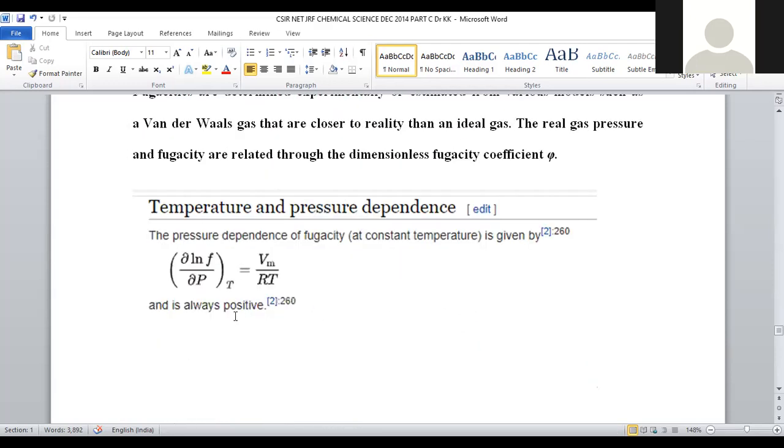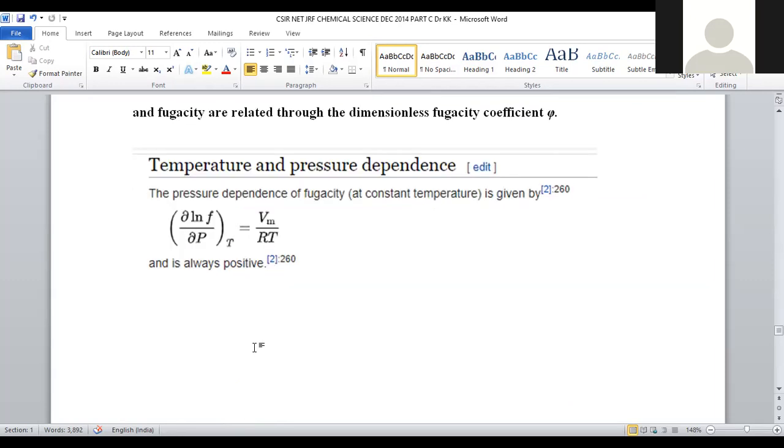Right. So here, the pressure dependent fugacity is given by the equation. This is the data collected from an encyclopedia. Then d ln f by dP at constant T is equal to V. So always the value will be taken as positive. The fugacity value is taken as a positive term, right?